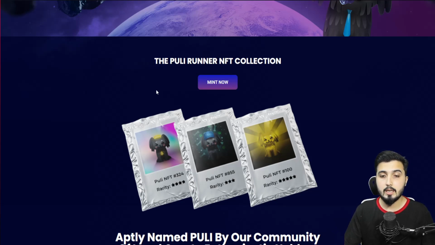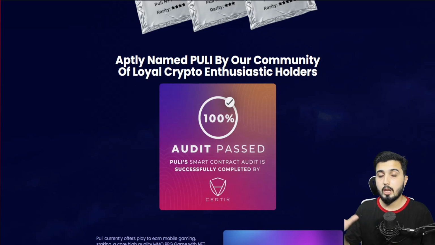You have the option of staking NFTs, and you have the option to mint NFTs. And when it's listed on the XT exchange, you're going to have a lot more features and possibilities to do there. It is aptly named Puli by our community of loyal crypto enthusiastic holders. It was named Puli Inu before, I think, and then this is what they came up with.